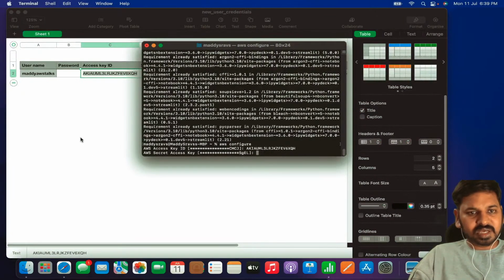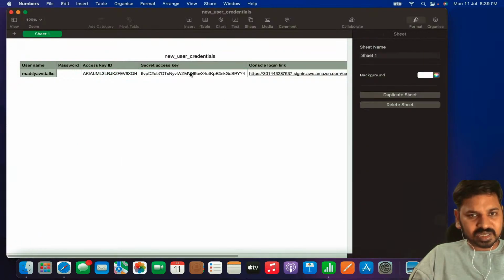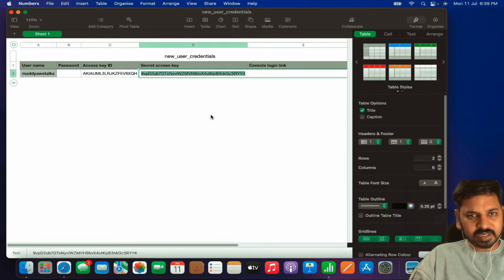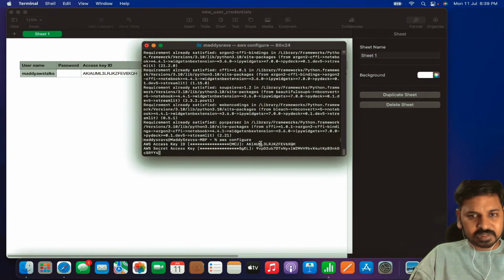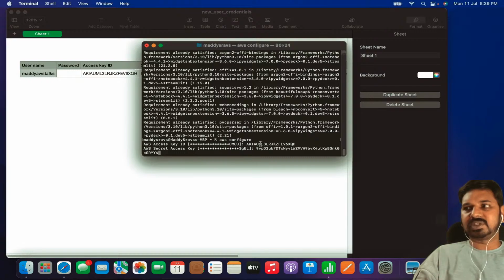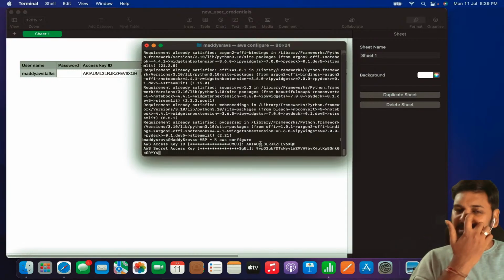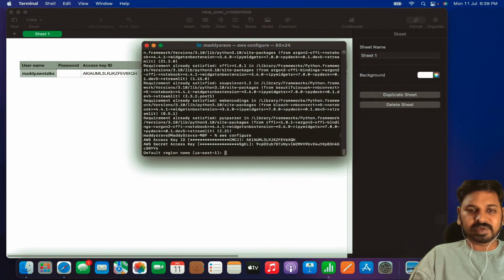This is the access key and secret access key. The secret access key is this, the secret token. So you have to copy it and put it in the terminal. What command do you have to type? You have to type aws space configure. When you type aws space configure, only then will the AWS credentials be configured.